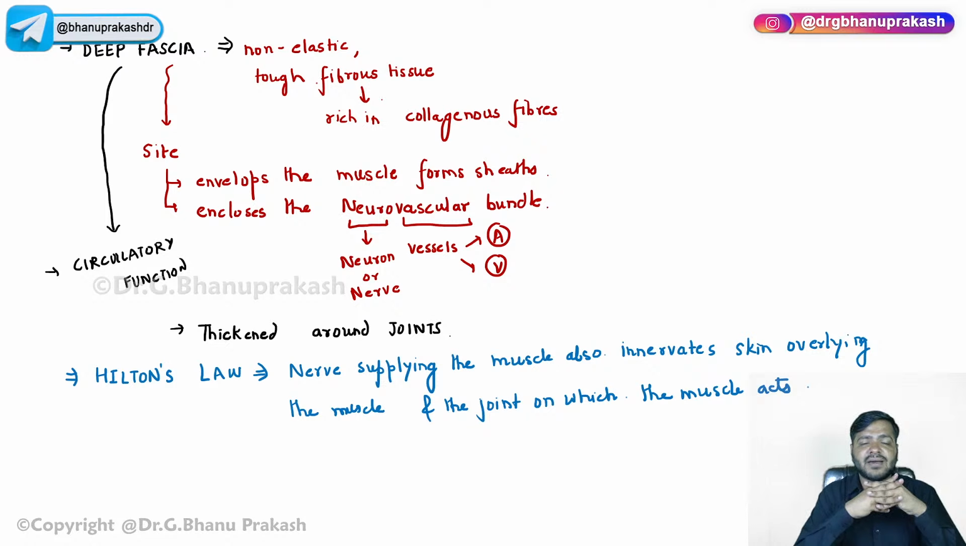Now, you already know, for example, let us take any muscle in the body, whether it is biceps or triceps. Any muscle is supplied by a nerve. The nerve which is supplying the muscle will also supply the skin present on top of that muscle and also the joint on which that muscle acts. So the skin, the muscle, the joint, everything in relation to that particular muscle will be supplied by the same nerve, guys.